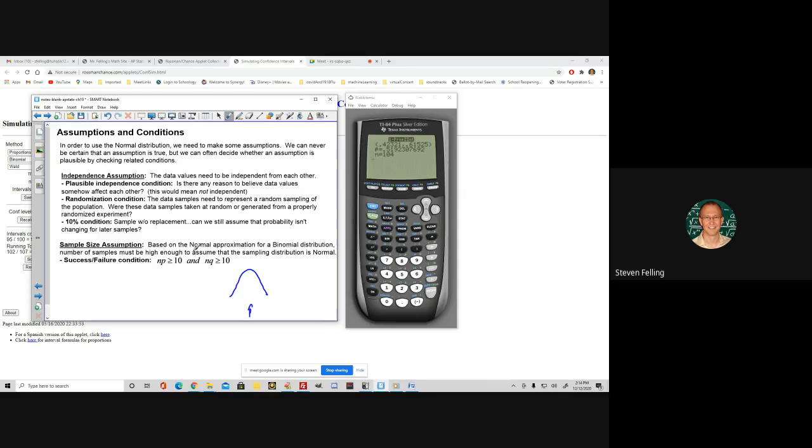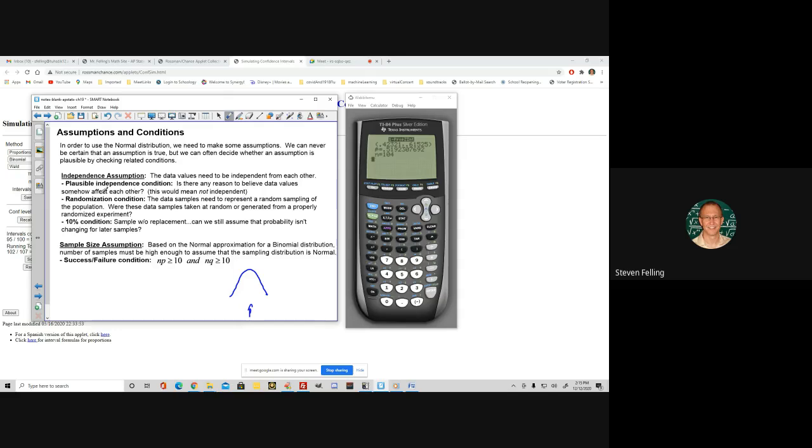Our book makes this big difference between the assumptions and the conditions that show the assumptions are true, but in my mind, they're kind of the same thing. So we have to be able to assume that everything is independent, that in the CFAN example, one CFAN having the disease means that the other ones may or may not, but one having it doesn't affect whether the next one in the sample has it, right?